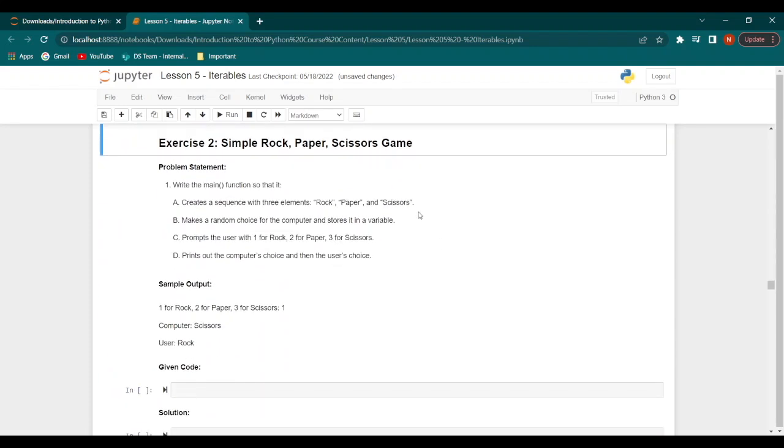Now let's take a look at an exercise. This is a simple rock, paper, and scissors game. What we need to do is write a function that does the following steps. The first is it should create a sequence with 3 elements: rock, paper, and scissors. Then it should make a random choice for the computer and store it in a variable. Third, it needs to prompt the user with 1 for rock, 2 for paper, and 3 for scissors. Finally, it should print out the computer's choice and then the user's choice.